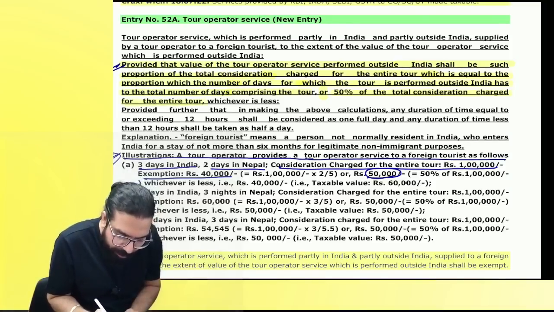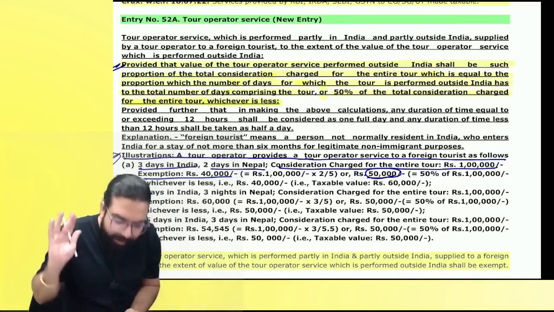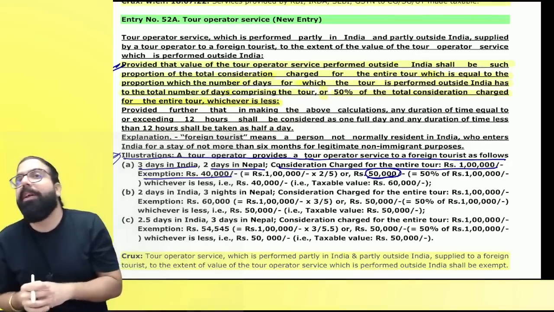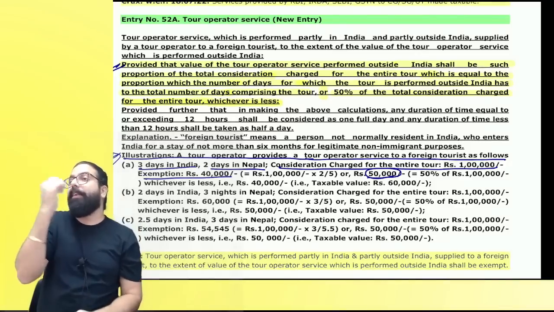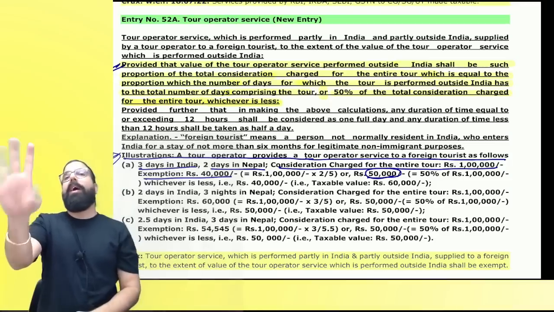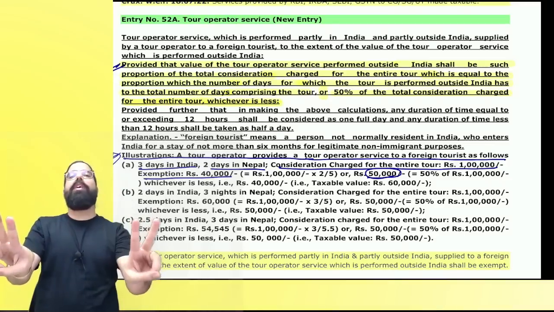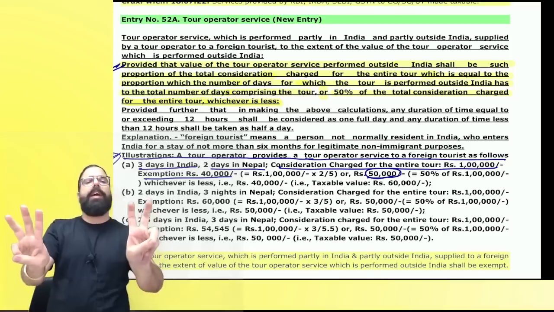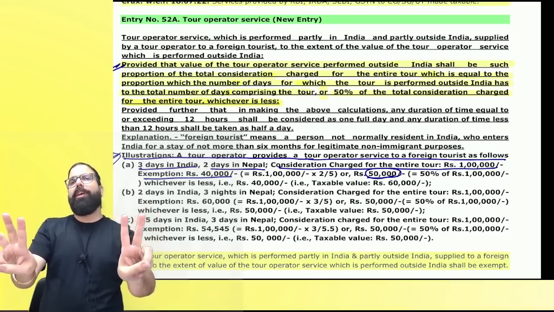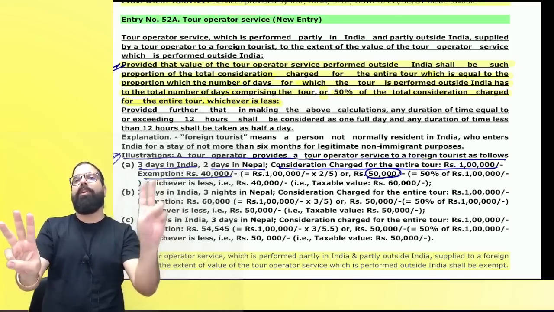50% of the consideration for the entire tour, whichever is less. What they are telling is exemption is restricted to how much? For an example, exemption is restricted to 50%. I conducted 3 days in India, 2 days in Nepal. Can you tell me 3 days in India means how much? 60,000 in India, 2 days Nepal, how much? 40,000. Exemption will be 40 only.